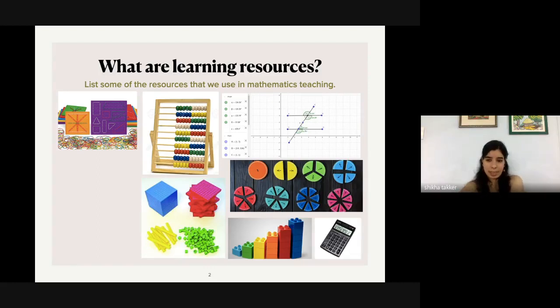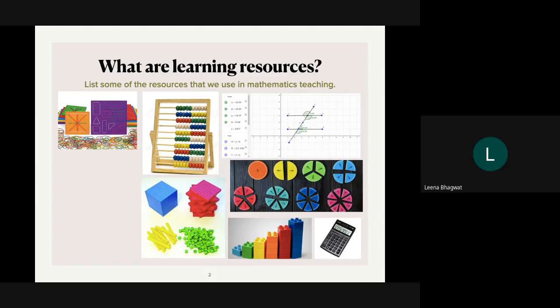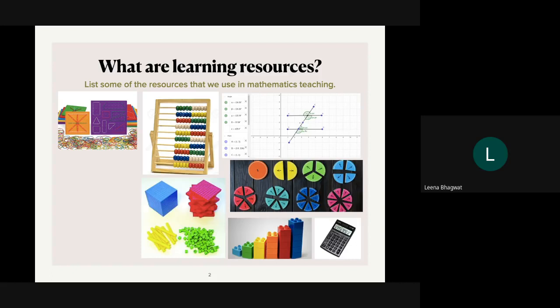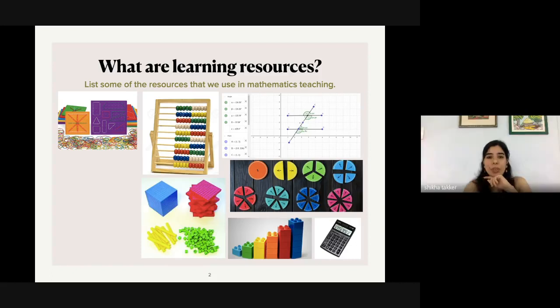How about this? Do you use this resource in our classrooms? No, we don't use it, but can it be used in classrooms in some way?